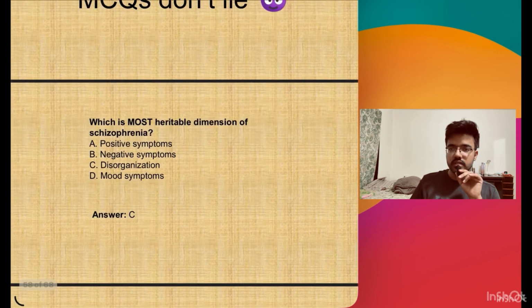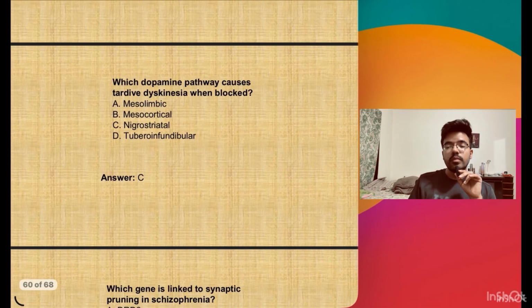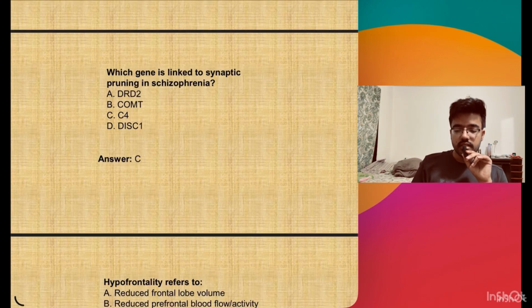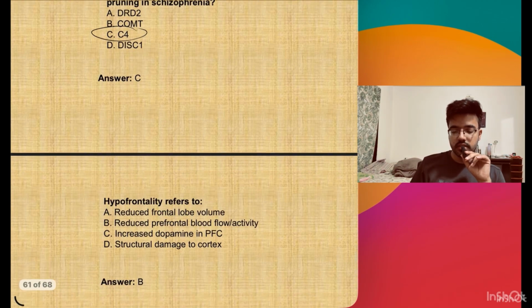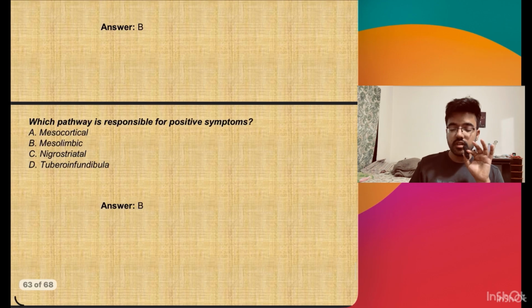So now I think we will be just going through the MCQs. The most heritable dimension of schizophrenia is the disorganization symptoms. Which receptor abnormality is seen in schizophrenic smokers? There are decreased nicotinic receptors. Which dopamine pathway causes tardive dyskinesia when blocked? Which gene is linked to synaptic pruning in schizophrenia? It is C4. Hypofrontality refers to reduced frontal, prefrontal blood flow.